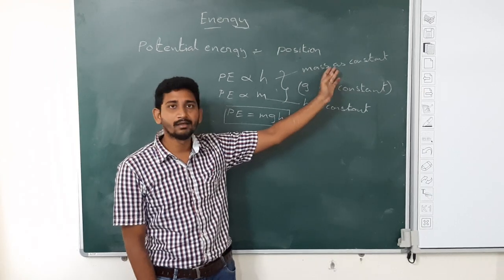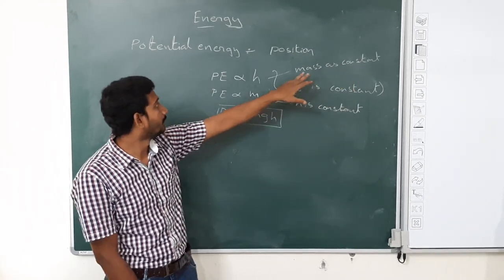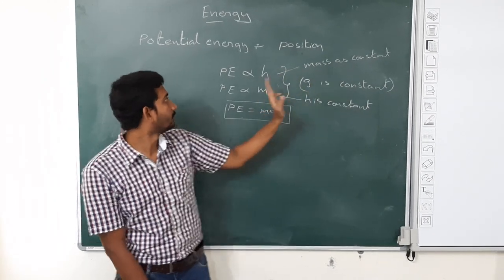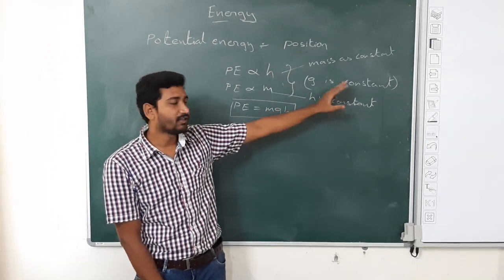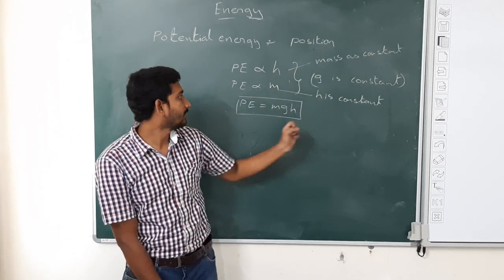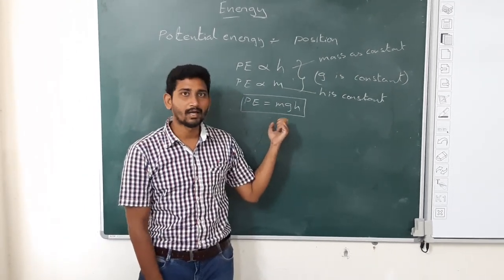We have done this experiment. Mass is constant. Experiment two times. In the two times, height is different and mass is constant. So potential energy is directly proportional to height, and gravity is constant in all the activities. So by combining all these, we can write potential energy PE equals mass into gravity into height.